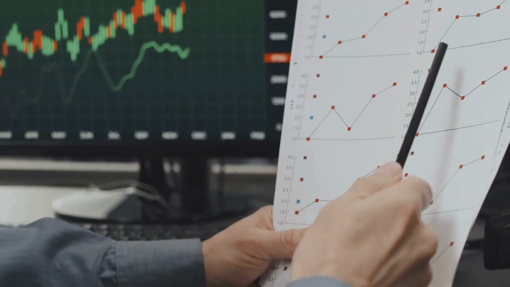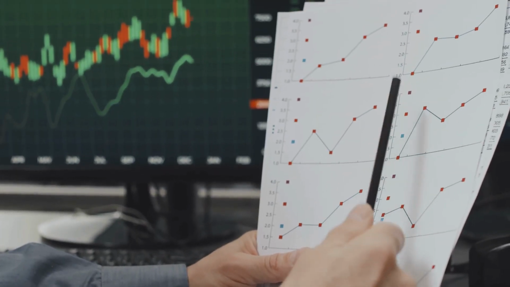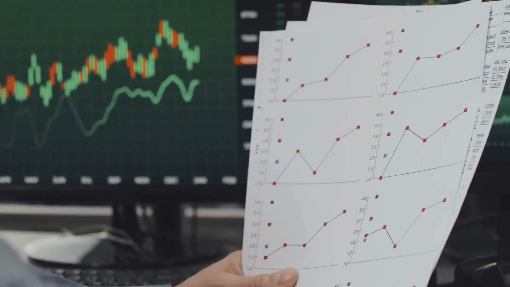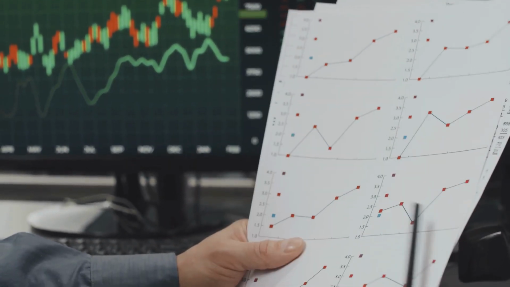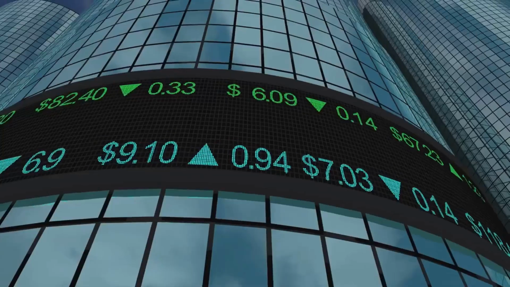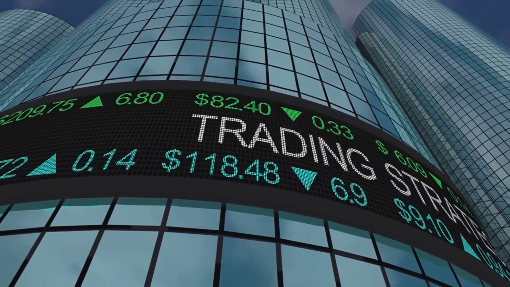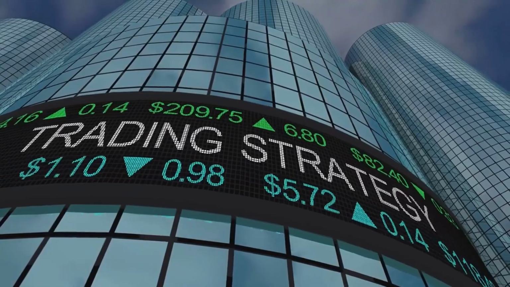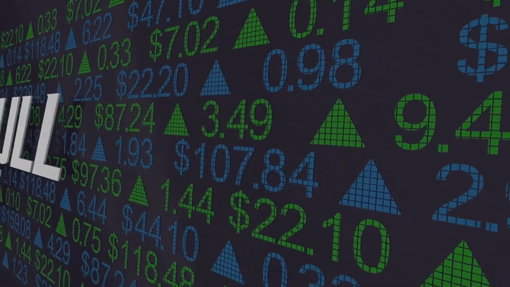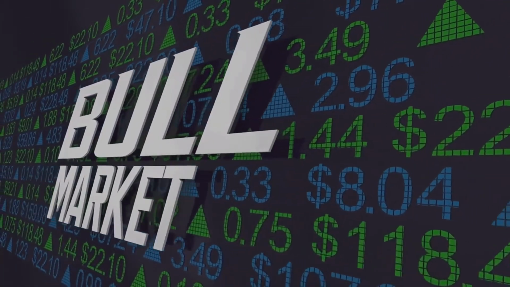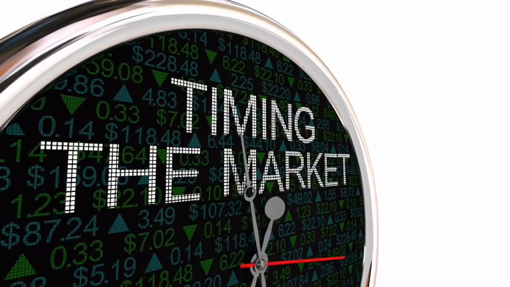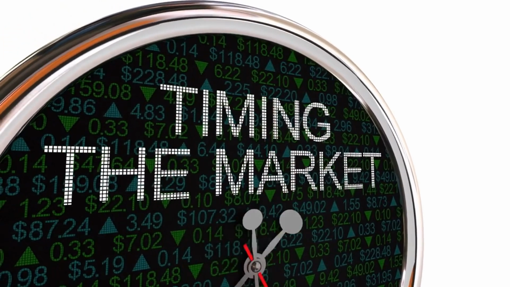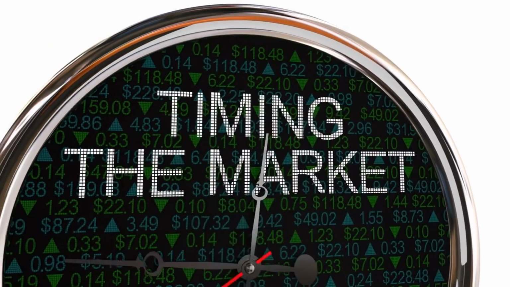The price you pay for an option contract is called the premium. Option premiums are influenced by several factors, with volatility playing a significant role. Higher volatility generally leads to higher option premiums. When the market anticipates larger price swings in the underlying asset, options contracts become more expensive. Conversely, lower volatility typically results in lower option premiums.